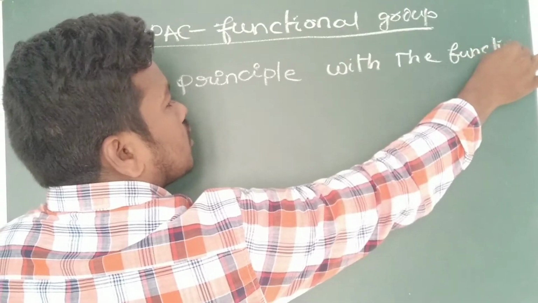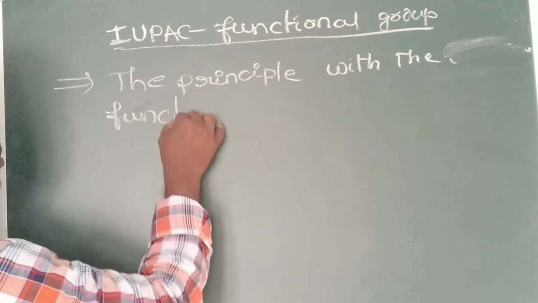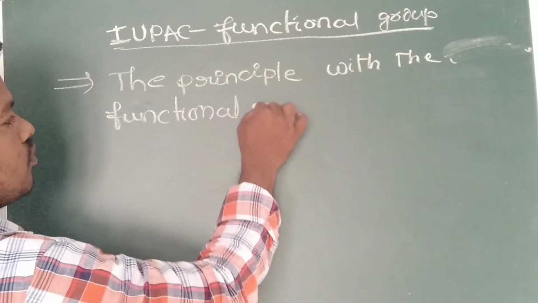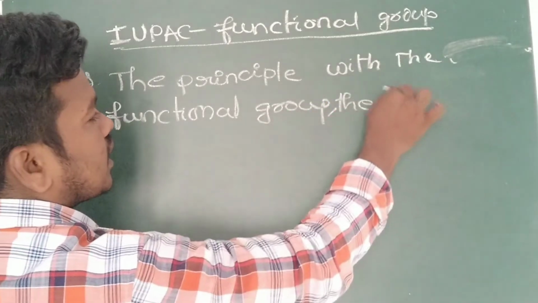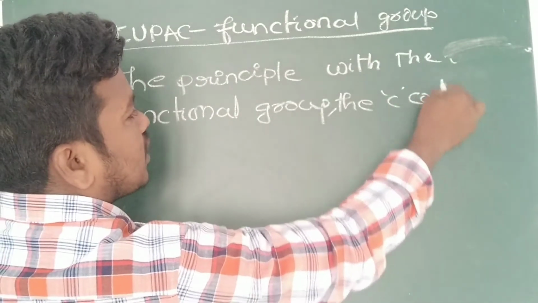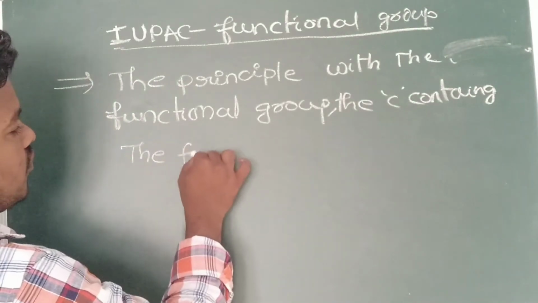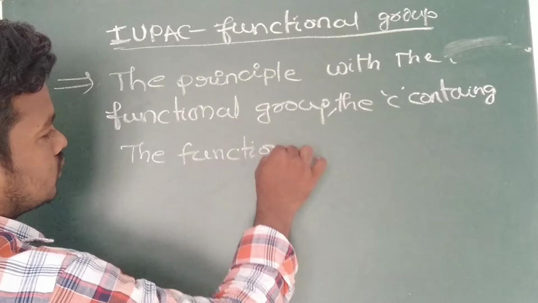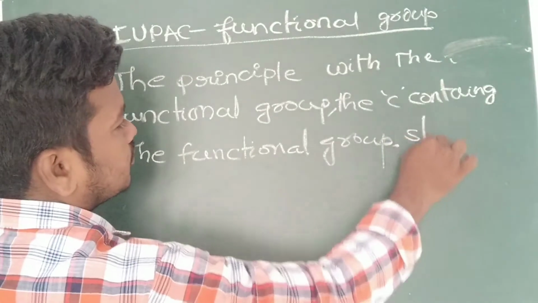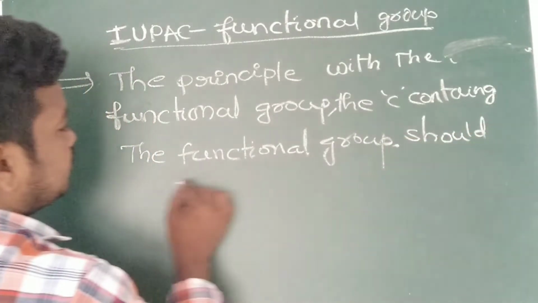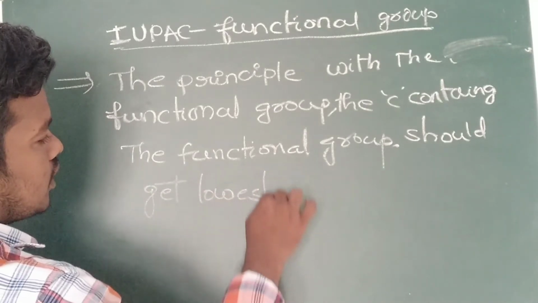The principal chain with the functional group: the carbon containing the functional group should get the lowest number.